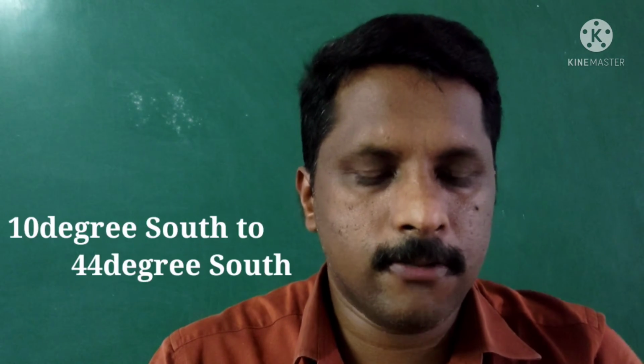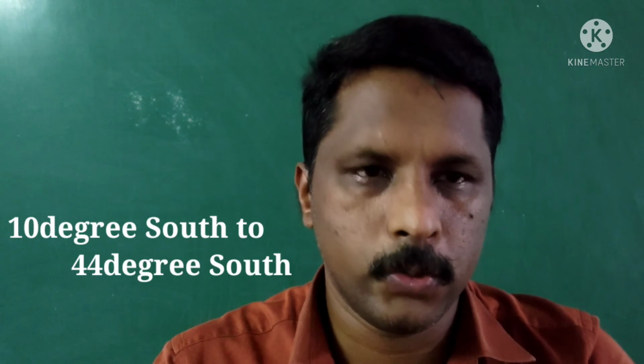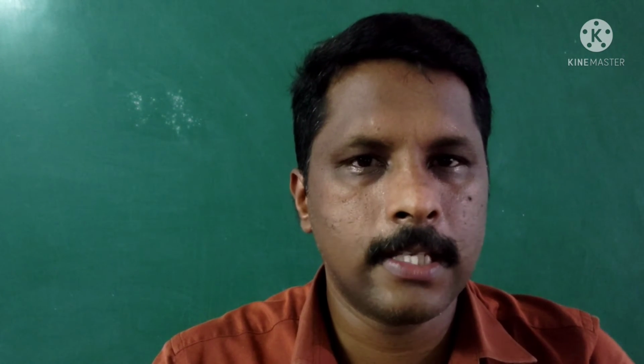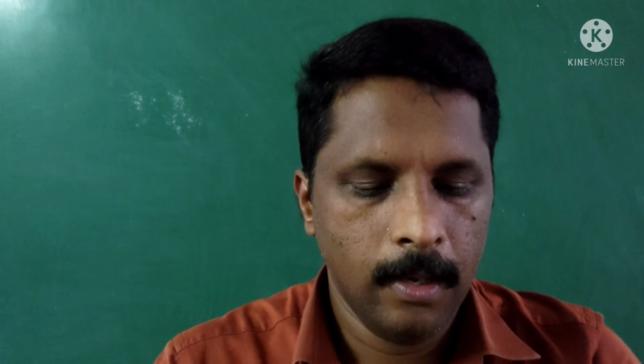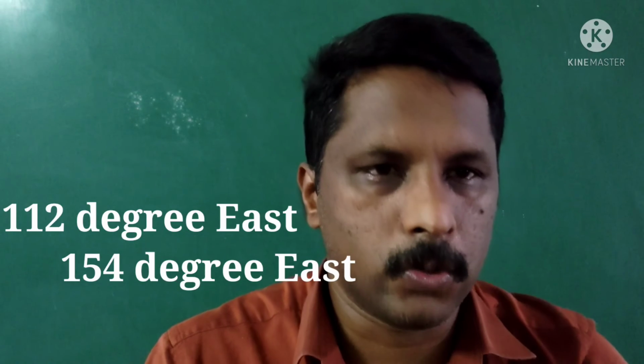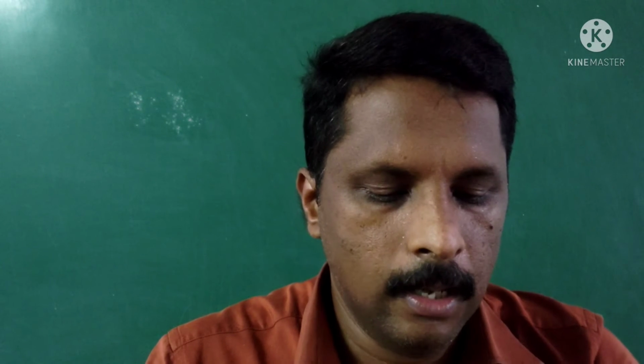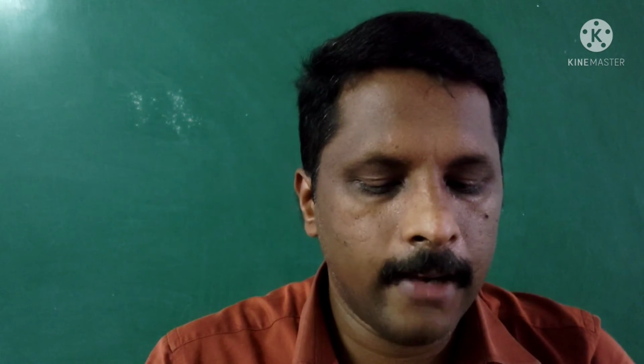It extends from 10 degrees south to 44 degrees south latitudes, and the continent of Australia is located between these latitudes. In the east-west direction, the region extends from 112 degrees east to 154 degrees east longitudes.